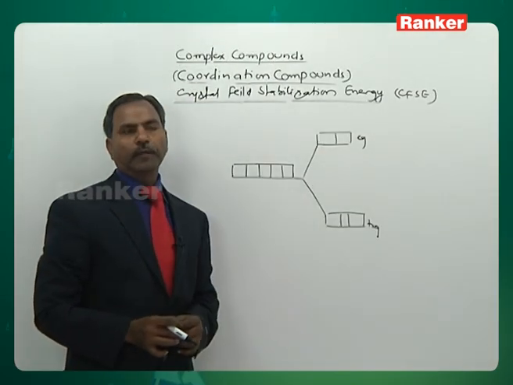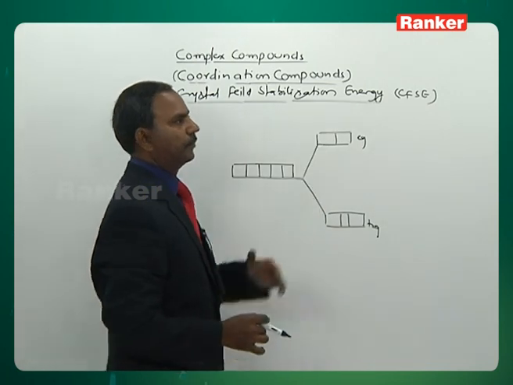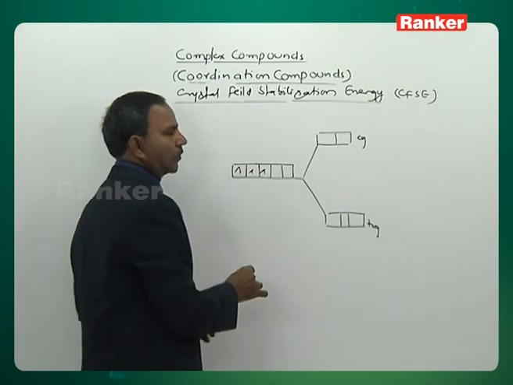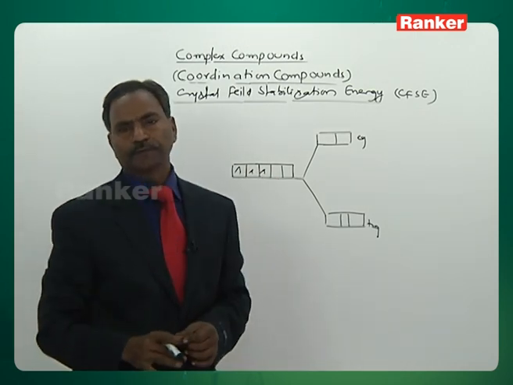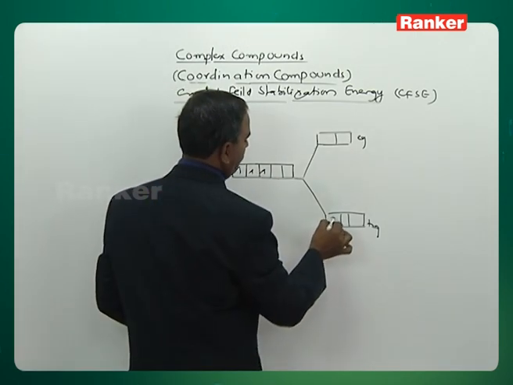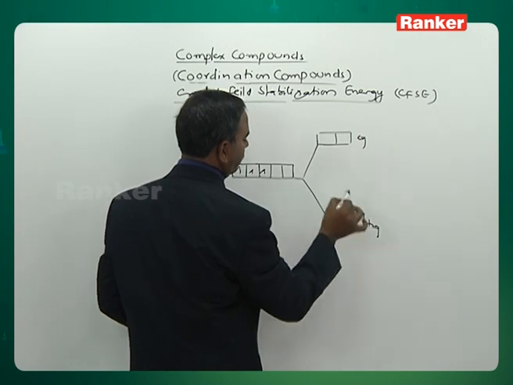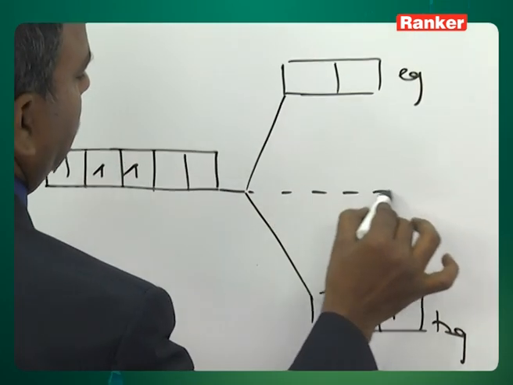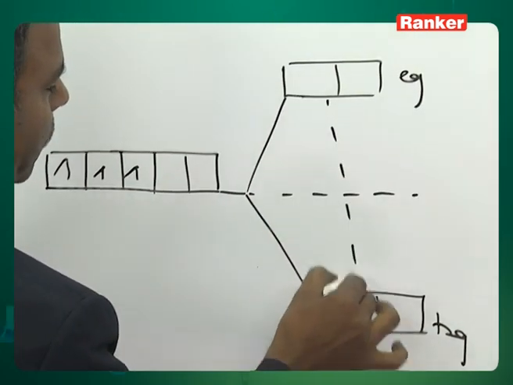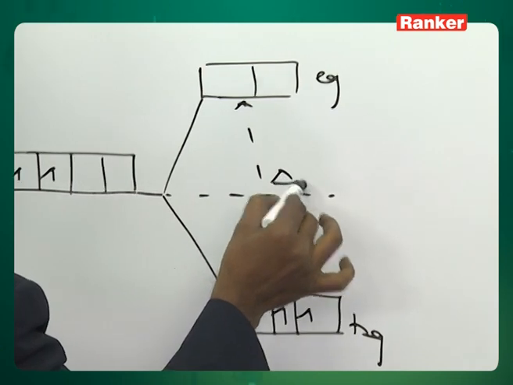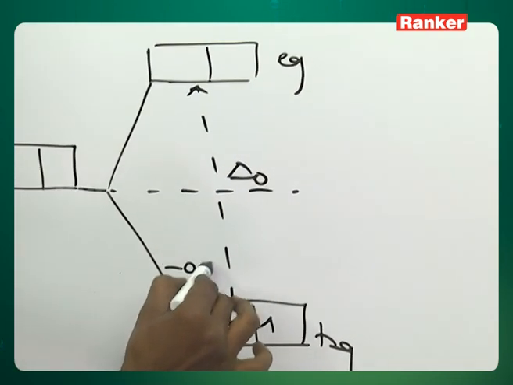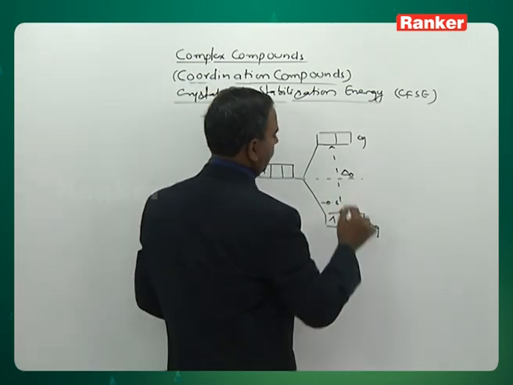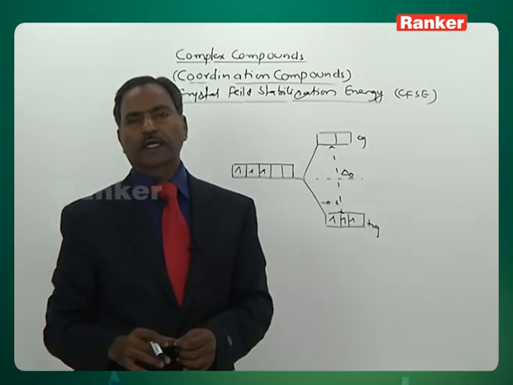What is crystal field stabilization energy? See octahedral splitting, higher energy level Eg and lower energy level T2g. Let me give 3 electrons. After the splitting of orbitals, electrons are entering into lower energy level. Next, splitting: this is delta O. It is minus 0.4 for the lower level, and plus 0.6 for the upper level. Now this is the splitting of d orbitals in octahedral.